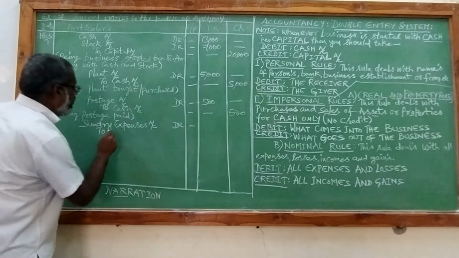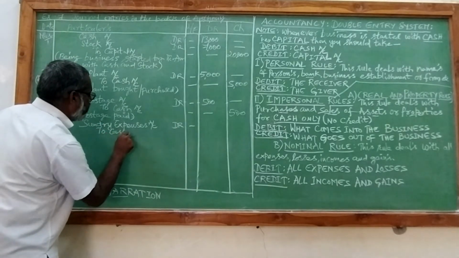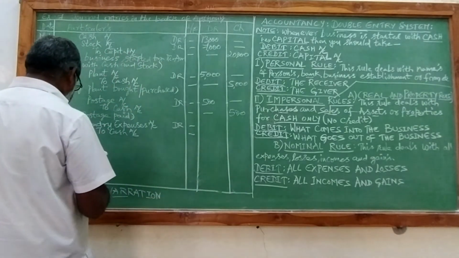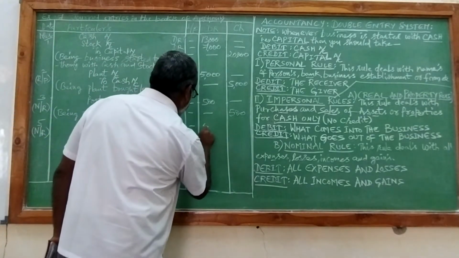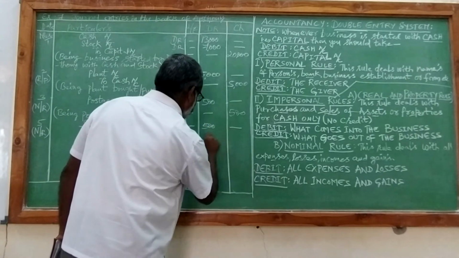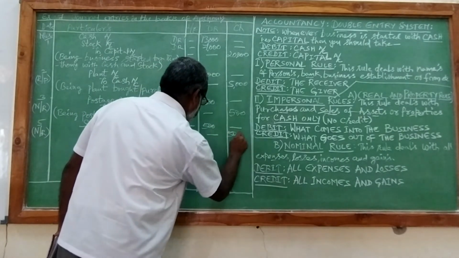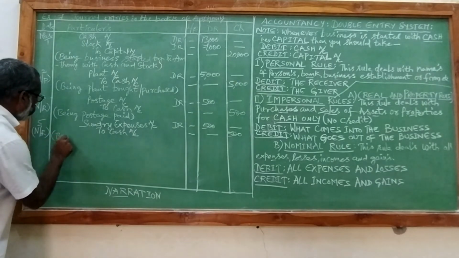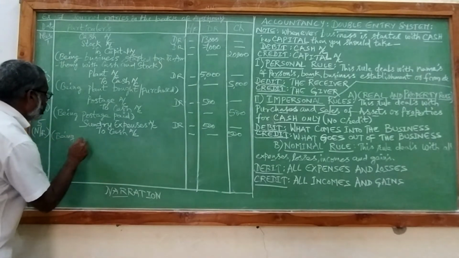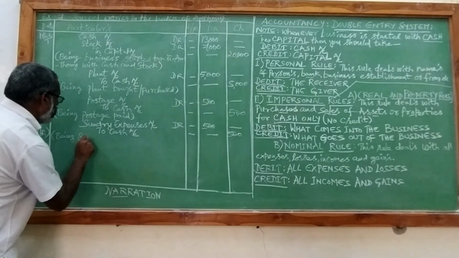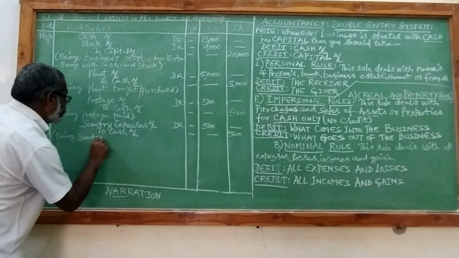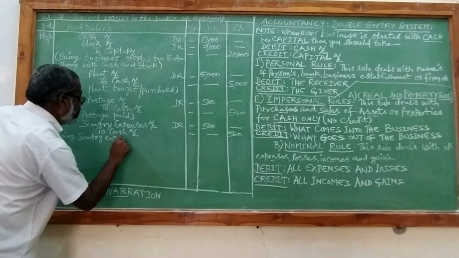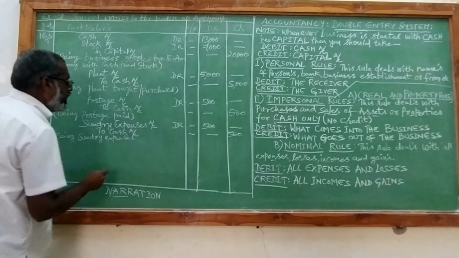In what form are we paying? In the universal medium of exchange, that is cash. How much? 500. Being sundry expenses paid.